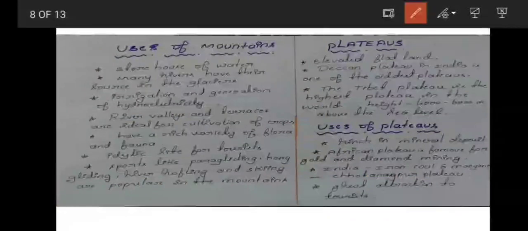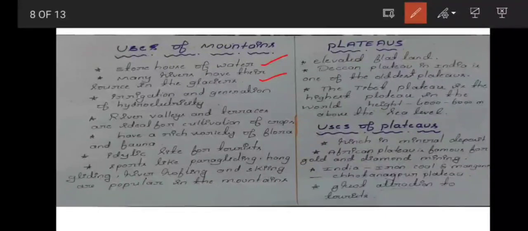Now we shall see the uses of mountains. See, mountains are the storehouse of water, and many rivers have their source in the glaciers. As mountains are a storehouse of water, they are very useful for irrigation and generation of hydroelectricity. River valleys and terraces are ideal for cultivation of crops, and they have a rich variety of flora and fauna. Mountains are an idyllic site for tourists, and sports like paragliding, hang gliding, river rafting and skiing are popular in the mountains.